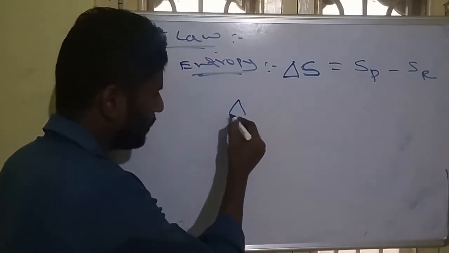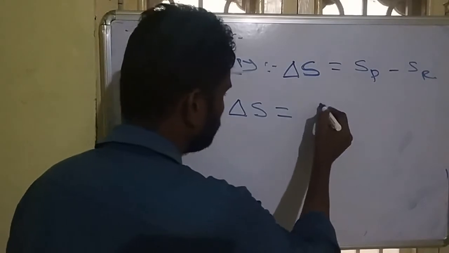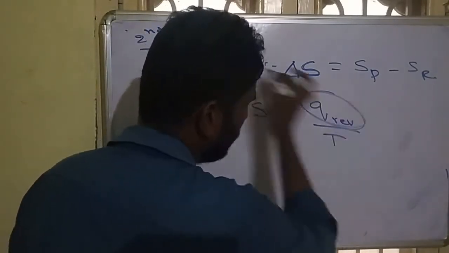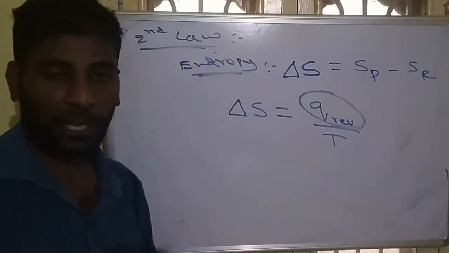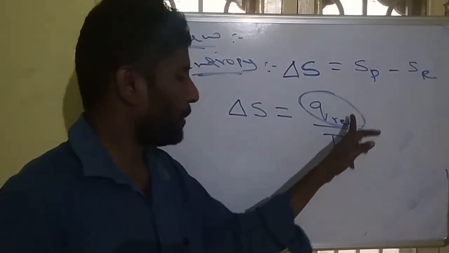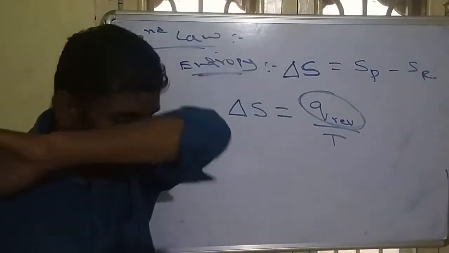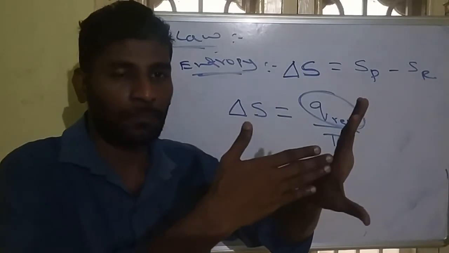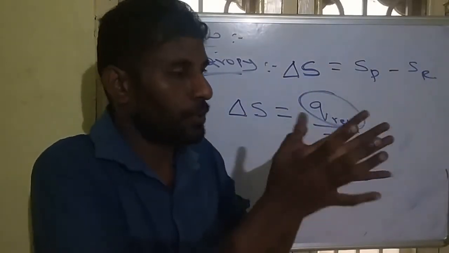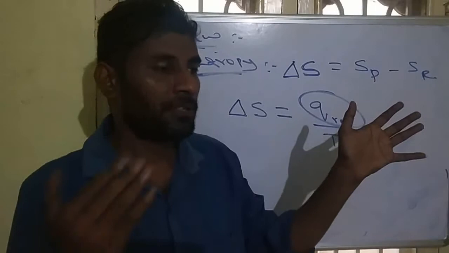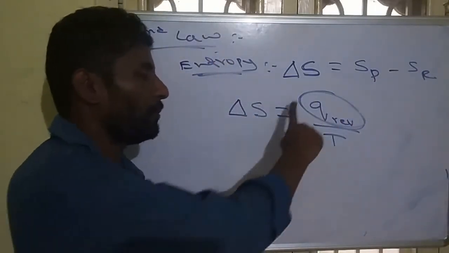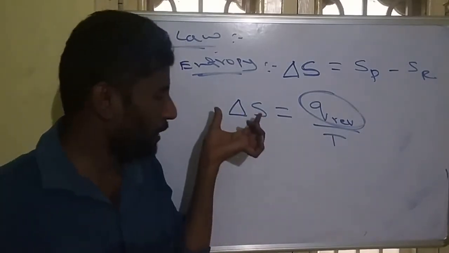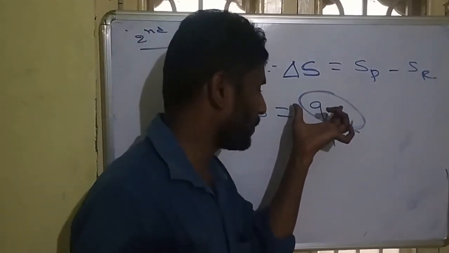At the same time, delta S is equal to Q reversible by temperature. Q is nothing but heat at constant pressure, the enthalpy. So why is delta S equal to Q by T? We are passing heat to a system, so randomness will increase. How much randomness changes is based on the heat. The more heat we pass, the more the randomness changes. So entropy depends on Q by T.